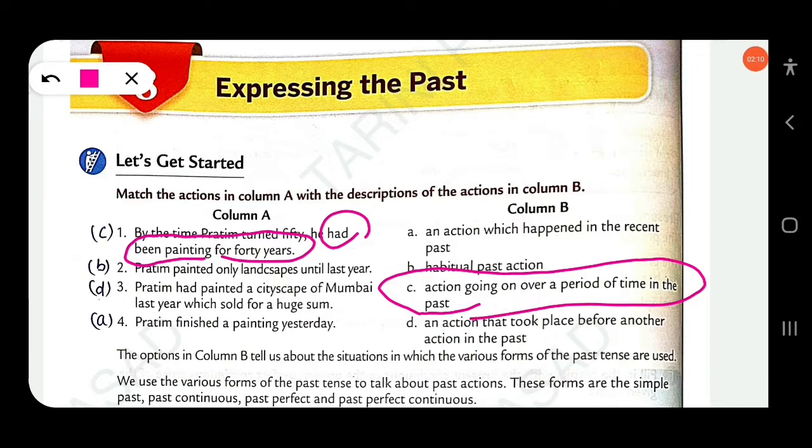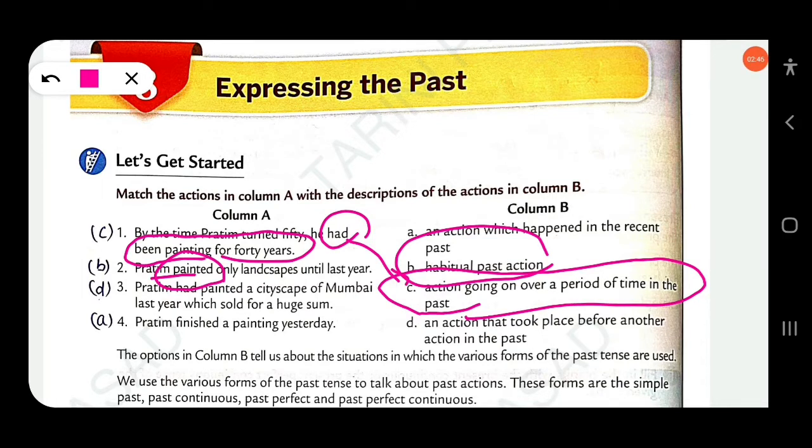The next: Pratim painted only landscapes until last year. This is a habitual past action, and the tense used here is simple past.